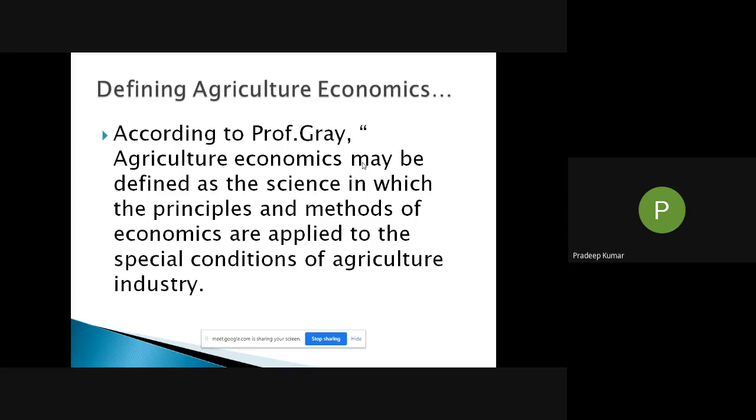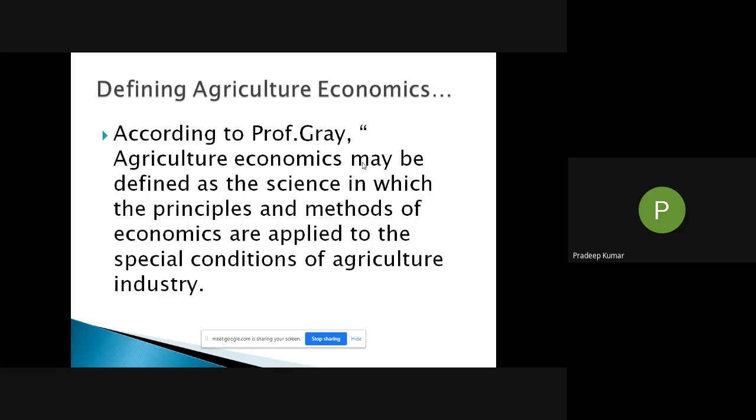So therefore, the major areas that come under agriculture economics can be categorized into production, processing, marketing, financing. So some areas in agriculture economics deal with production, and then marketing, then processing, then financing. So agricultural economics, in short, is an applied science which is concerned with the identification, description, and classification of economic problems of agriculture. You can also define agricultural economics in this way.